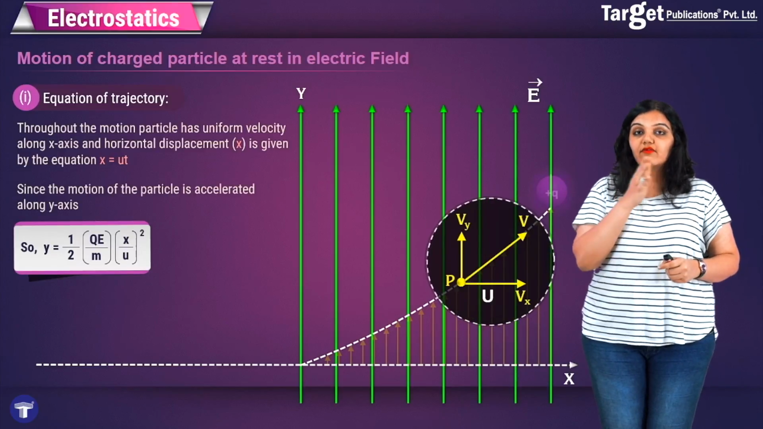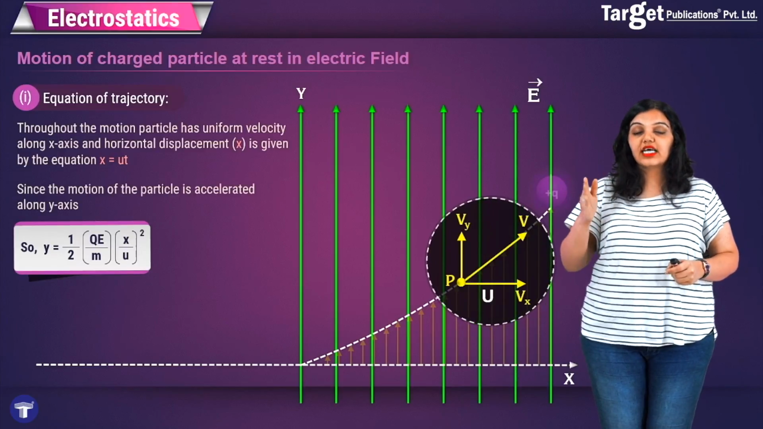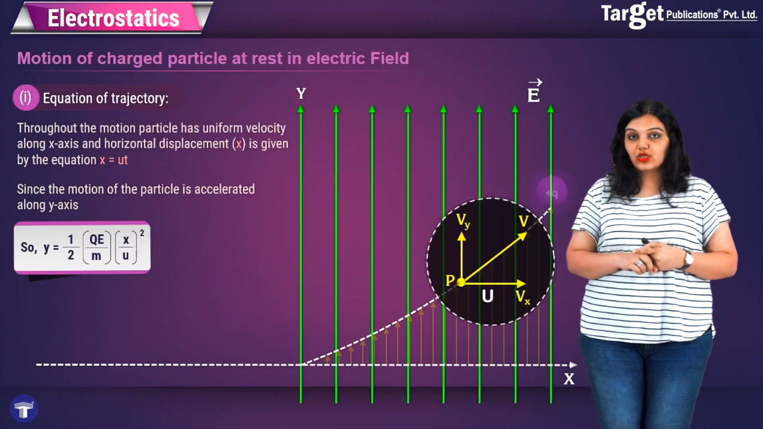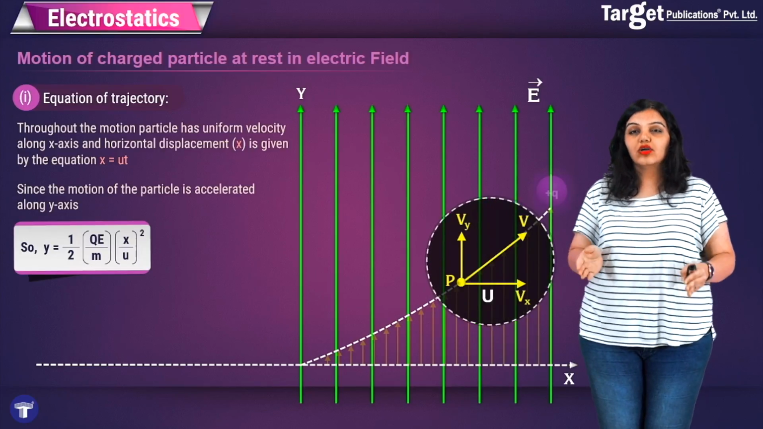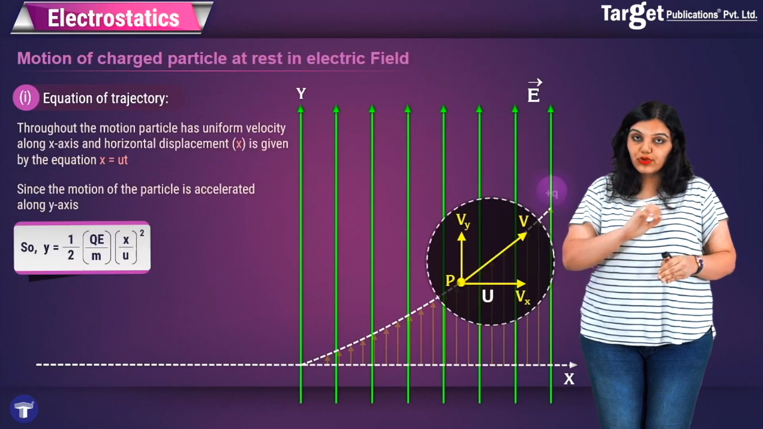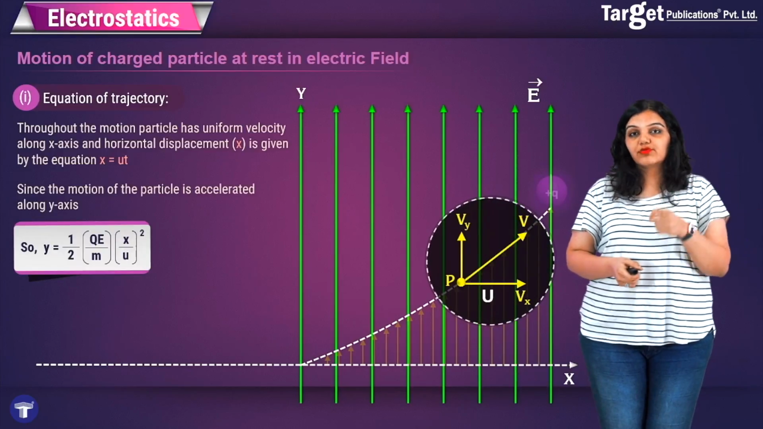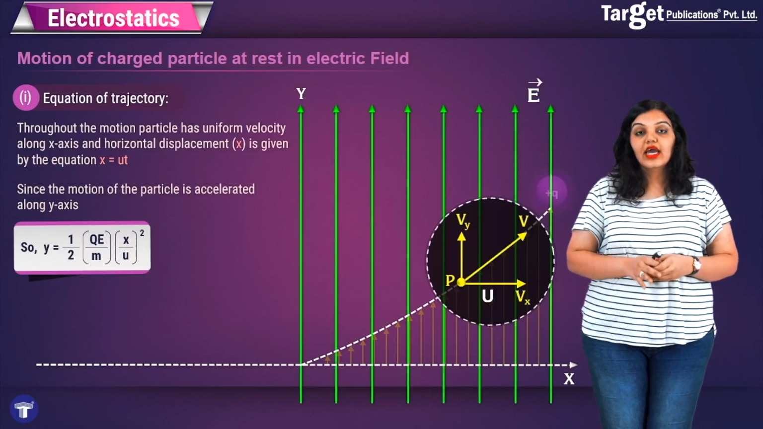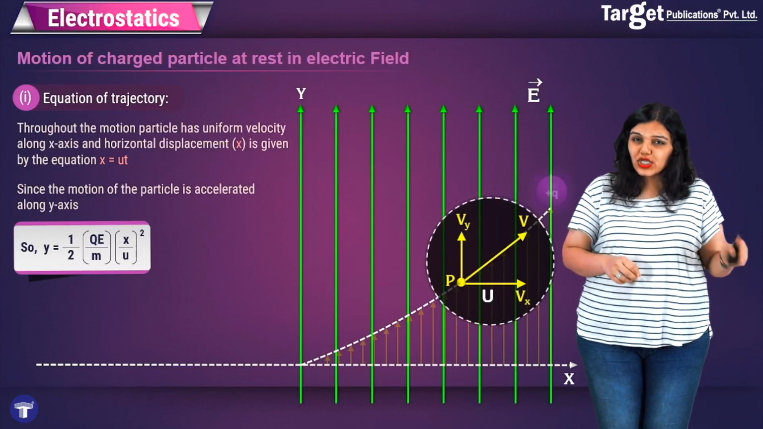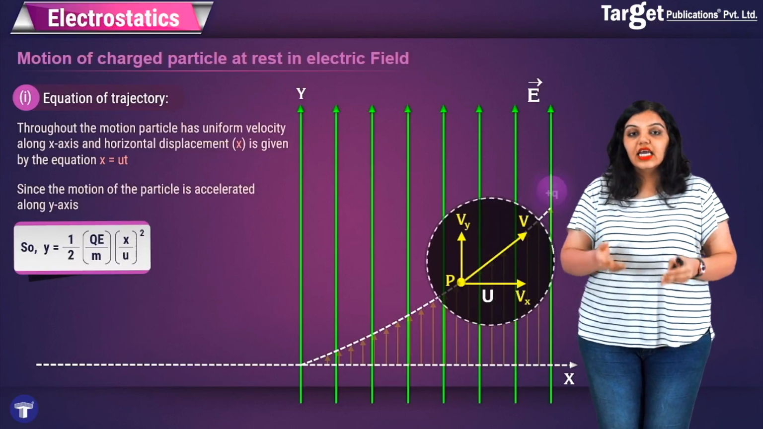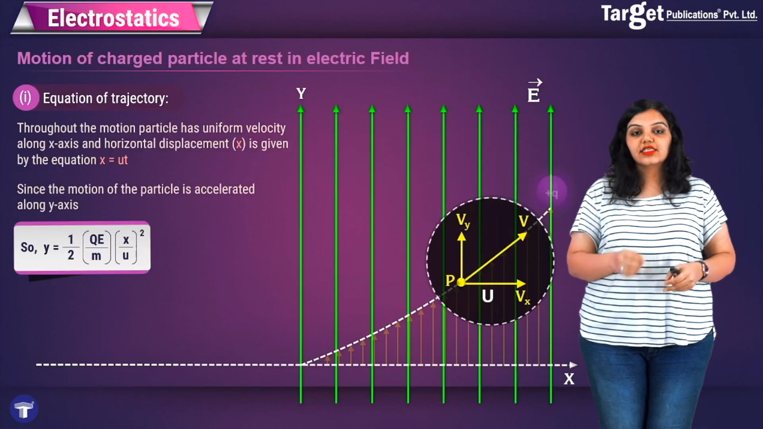I know that y is equal to ut plus half at square is the equation of motion. Initial velocity along the y direction was 0, so u became 0. So this is actually my expression for half at square, where a is qE/m, which we just saw a few minutes ago, and t comes from the above equation, that is x is equal to ut.